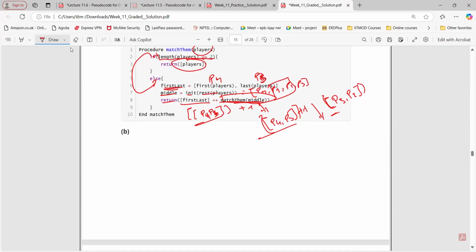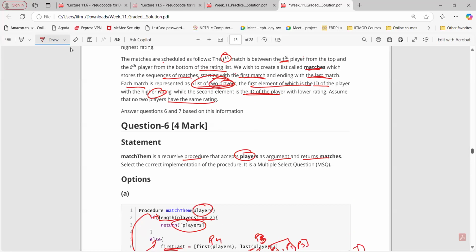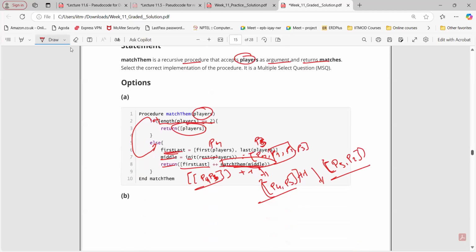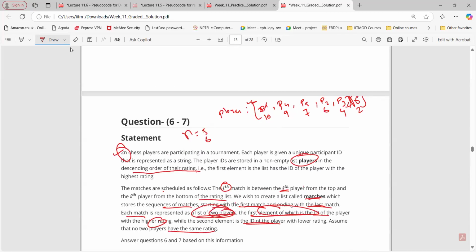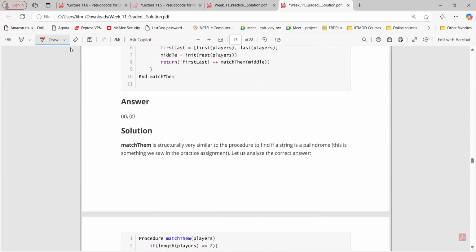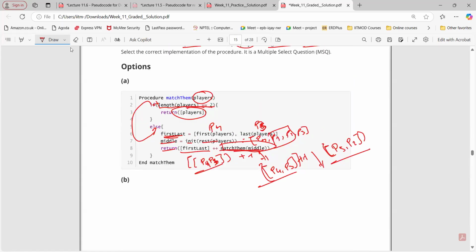We have stored the matches, first match and ending match like this, and each element represents the first with the higher rating and the second with the lowest rating. So if you see this, P1 and P6, 10 and 2, then we have 9 and 4, then we have 7 and 6, like this. So this should be the correct one. Yeah, this was correct, whatever we got, right? Any doubt here, anyone?